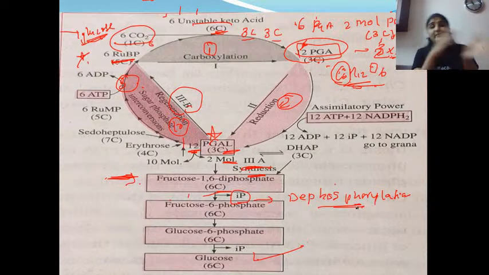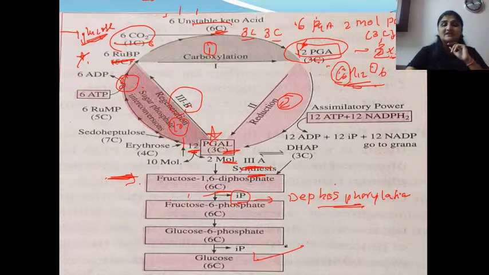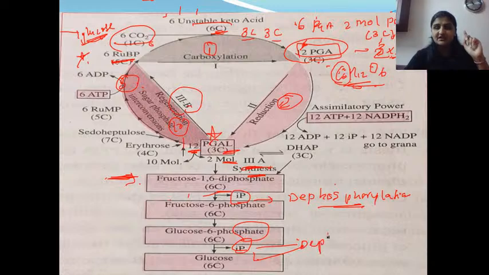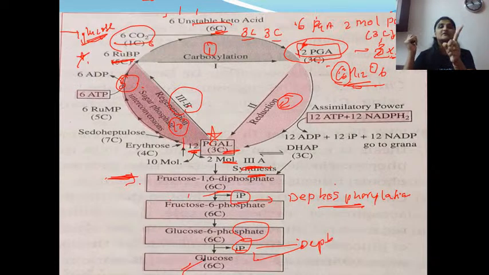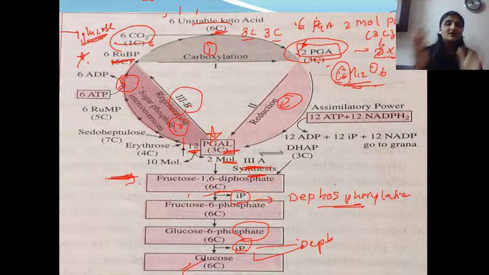Fructose 6 मधून परत मी एक phosphate group काढणार का? नाही, अजून त्याला टाइम आहे. Fructose 6 will get converted into the isomer called glucose 6-phosphate, and now I'll remove one more phosphate here, dephosphorylation, to get glucose molecule. So fructose 1,6-diphosphate, fructose 6-phosphate, glucose 6-phosphate, and then glucose finally. Clear? So synthesis, glucose is formed.